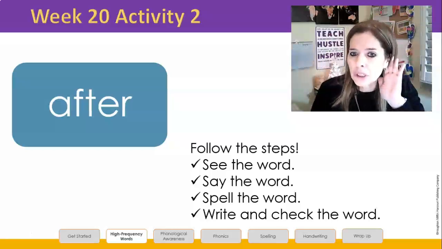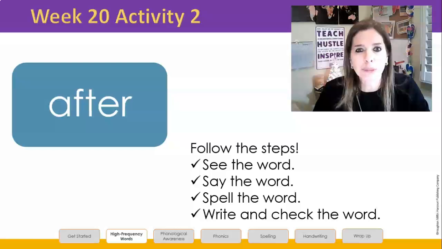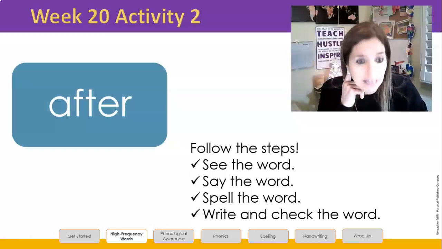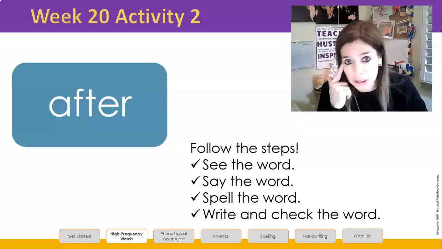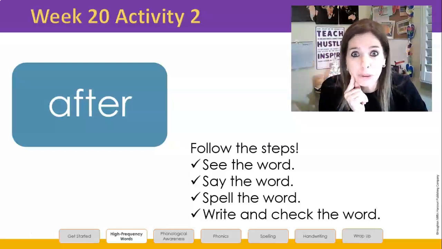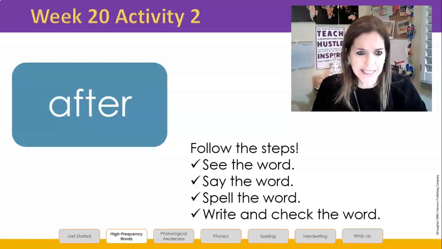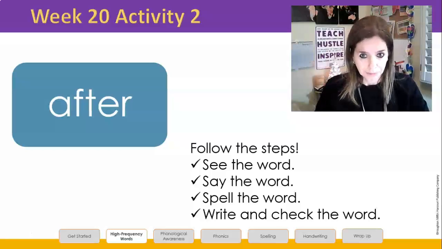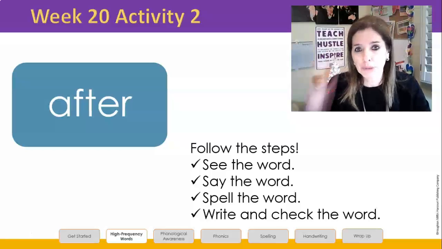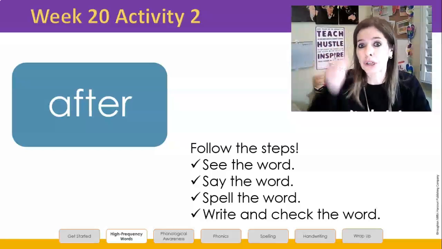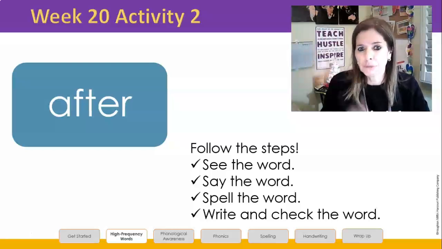After. Look at the letters in the word. Let's spell the word out loud. Spell it with me. A-F-T-E-R. Notice I had to look at the word as I spelled the word, right? Now I'm thinking, in this word, the letters E-R stand for the er sound. So I want you to blend this word with me. That means tell me the sounds. Tell me the sounds you hear in this word. Go. After. Blend it again with me.